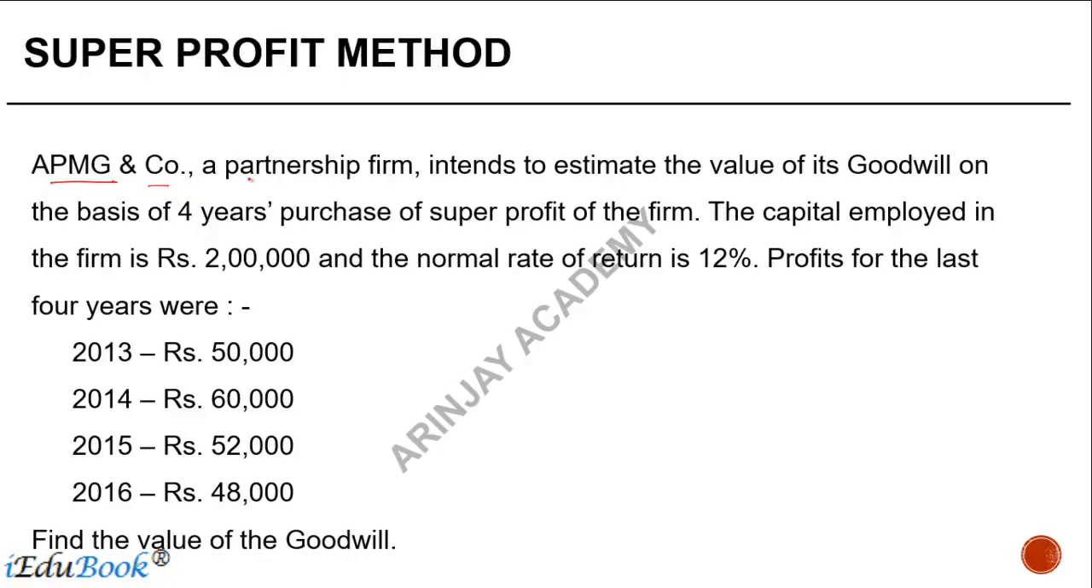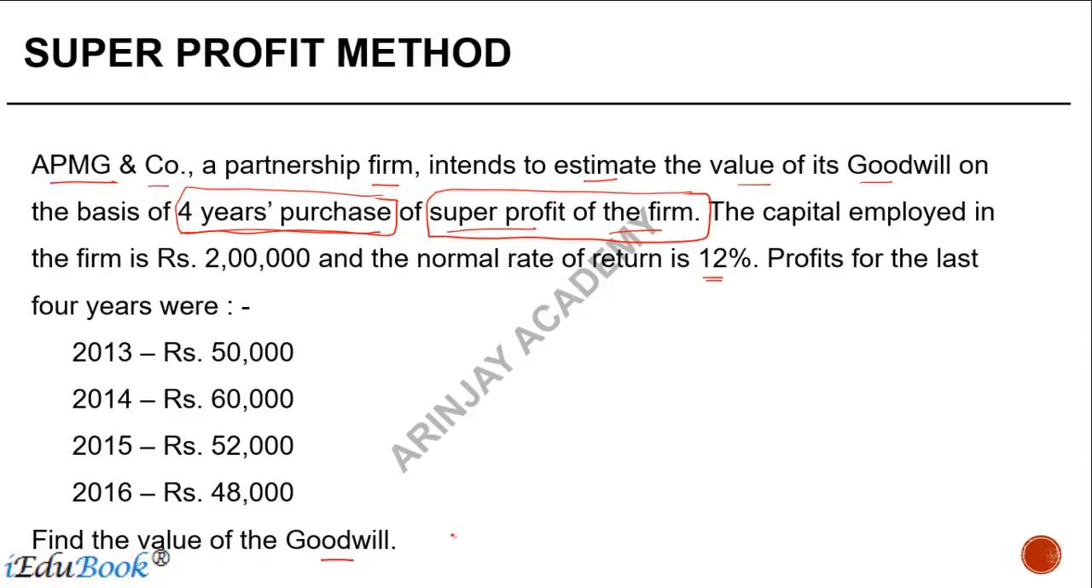APMG and Company, a partnership firm, intends to estimate the value of its goodwill on the basis of 4 years purchase of super profit of the firm. So 4 years purchase means what? 4 times the super profit of the firm. The capital employed in the firm is 2 lakh and the normal rate of return is 12%. Profits for the last 4 years were 50,000, 60,000, 52,000, 48,000. Find the value of the goodwill.